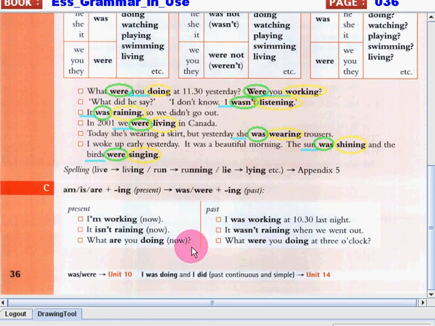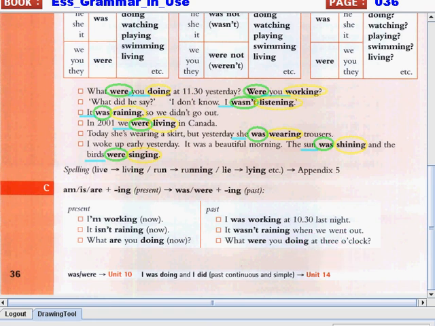Last sentence, what are you doing? What were you doing at 3 o'clock? So again, the first sentence is in the present continuous tense because the action is happening now. While the other sentence, it's already past continuous tense because the action happened in the past at 3 o'clock, but during that time, the action is not yet finished.